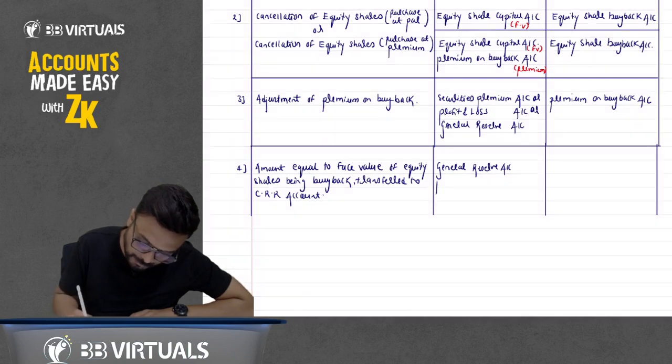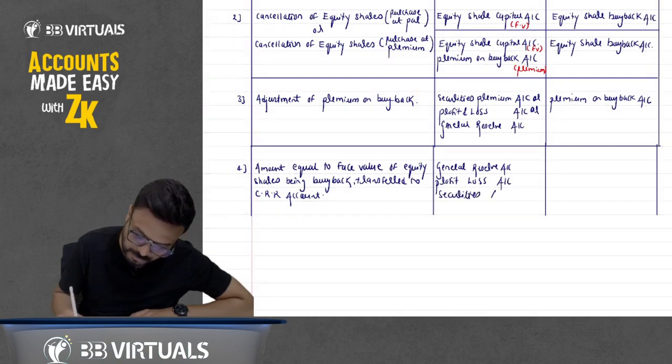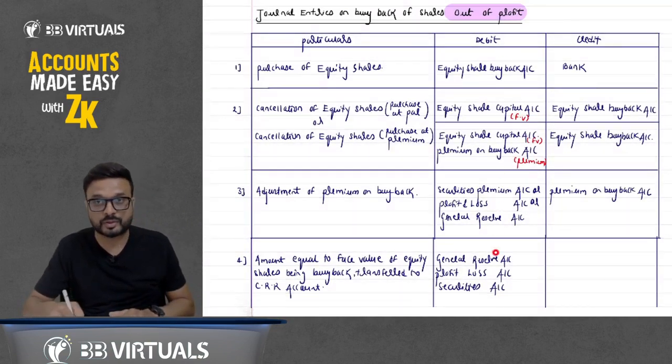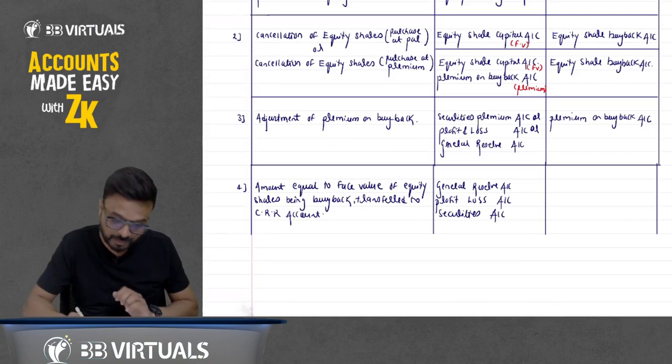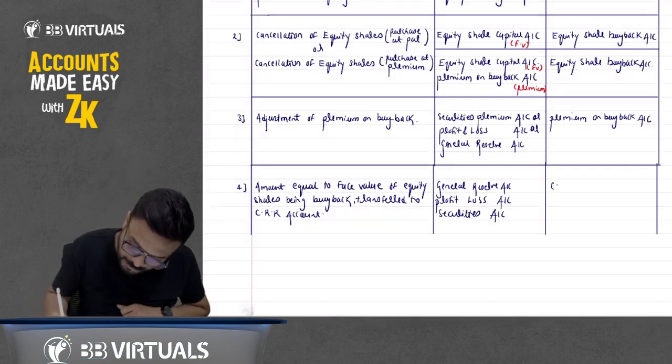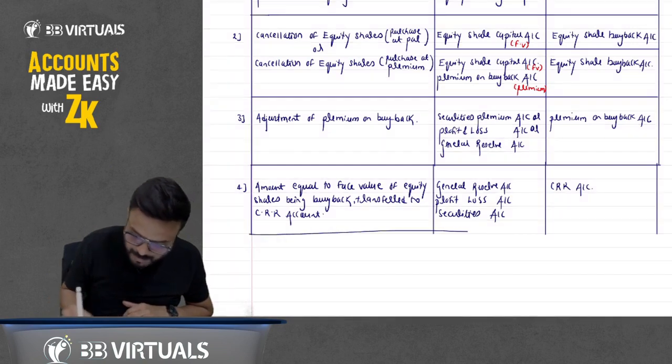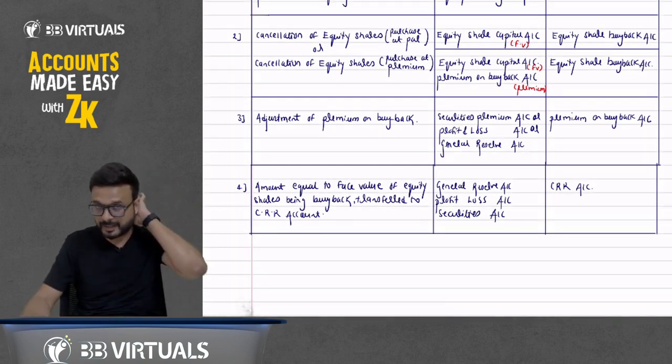Or you can debit profit and loss account, or any combination of it. You can debit securities premium account. Okay, so this column is for debit, and this column is for credit. And we will credit capital redemption reserve.